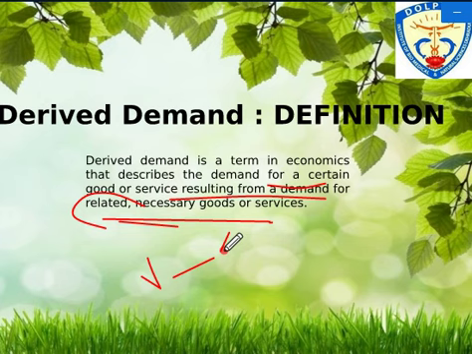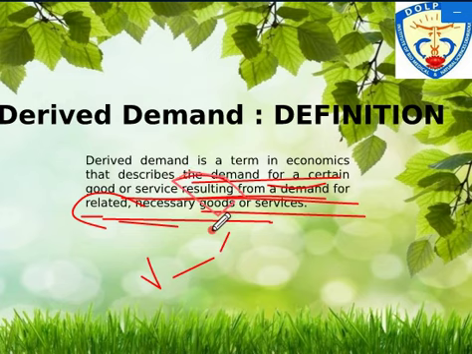Similarly, if you talk about the plywood industries, right? The plywood industry requires raw material, and for the raw material they need timber, right? So again it is a derived demand, because that is a related and necessary good. If plywood has to be manufactured, timber is required, right? Similarly goods and similarly services will be there. So here you can easily understand what derived demand is. It is the demand for certain goods or services resulting from a demand for related necessary goods or services. So that's what is called derived.